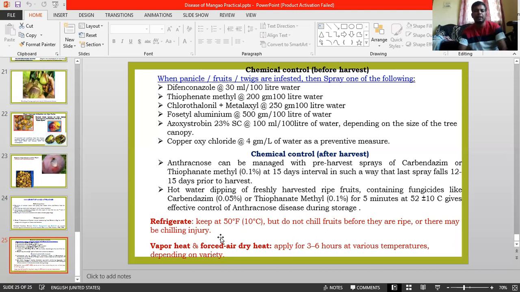And you can see the other two steps for managing anthracnose. Refrigeration: you can keep it at 10 degrees Celsius, but do not chill fruits. 10 degrees Celsius restricts the growth or infection. And vapor heat or forced air dry heat, applied for 3 to 6 hours at various temperatures, depends on variety. It can restrict or inhibit the infection. This is regarding that, okay.